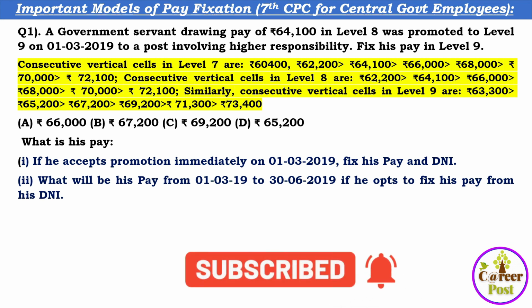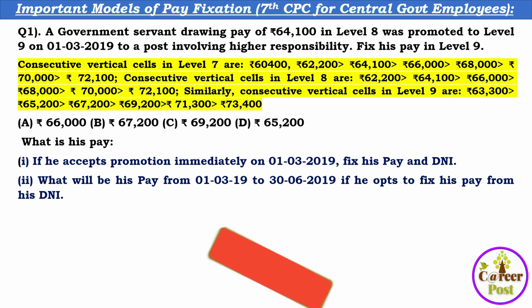Say suppose his date of next increment is 1/7/2019. If he opts for pay fixation from the date of his next increment, what pay will he be drawing for these 4 months, March, April, May and June, until he gets his increment on 1/7/2019?